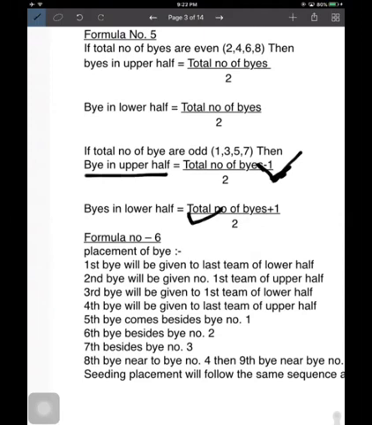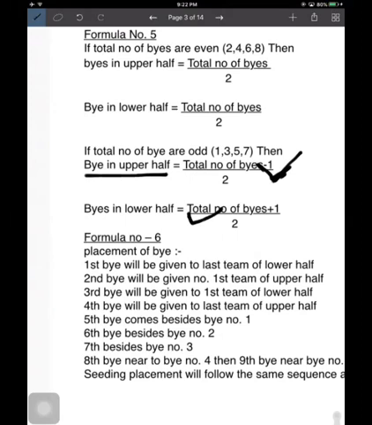Now formula number 6, placement of byes. Now you have come to know the calculation of the byes. Now formula number 6, how we place byes. When we divide the teams into two halves, suppose we have 2 byes. So bye number 1 will be allotted to the last team of the lower half.